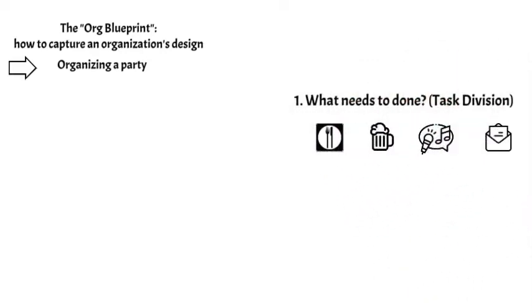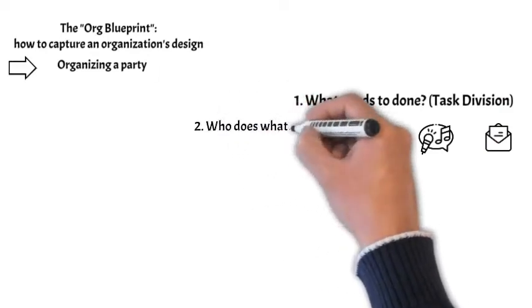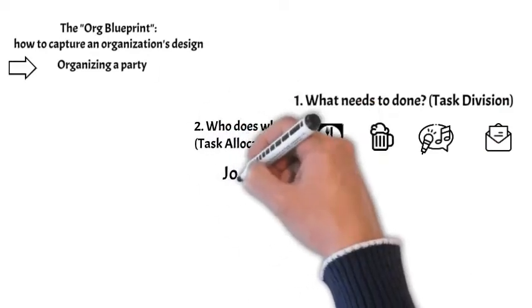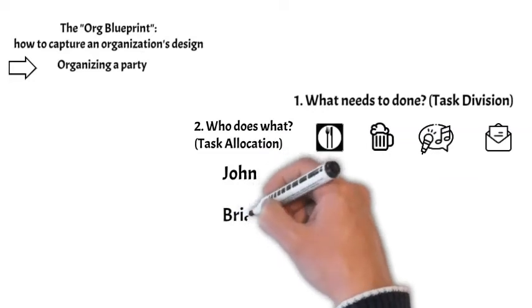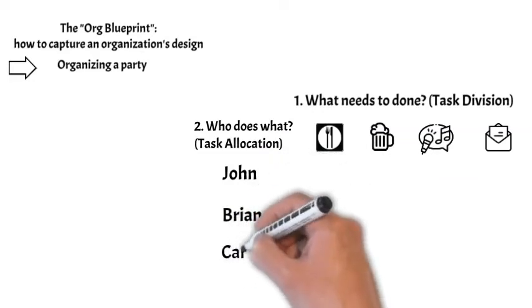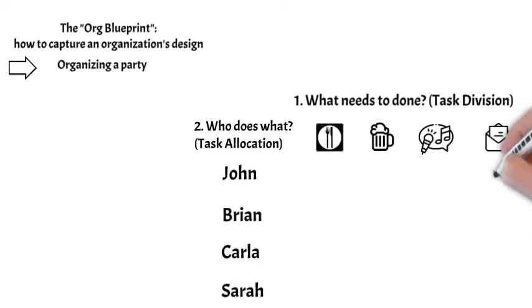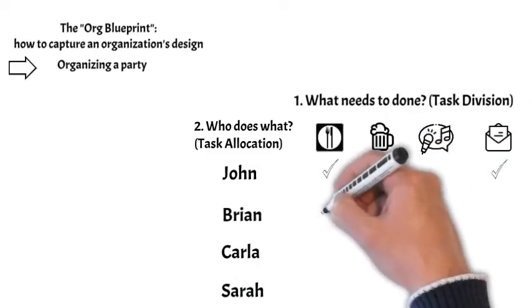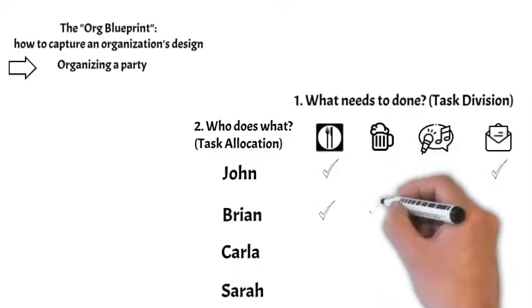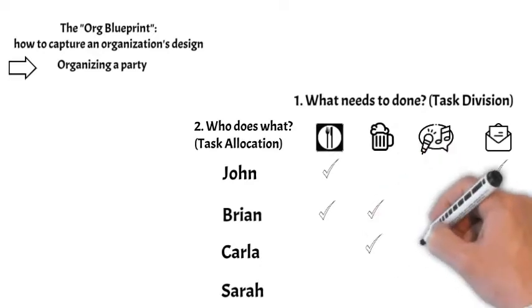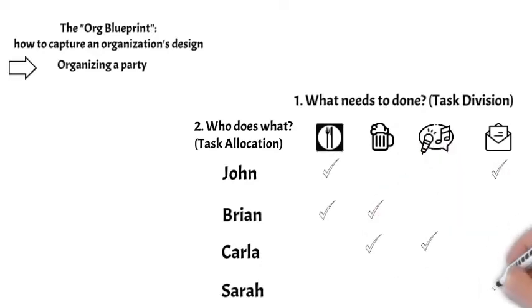First, what needs to be done for a party? Arranging food, drinks, entertainment, and the invitations. That's task division. Second, who does what? We can allocate tasks to people by placing a tick in the appropriate place in a table in which the people are the rows, and the tasks are the columns. This might be on the basis of who is good at something, or who is interested in doing something.